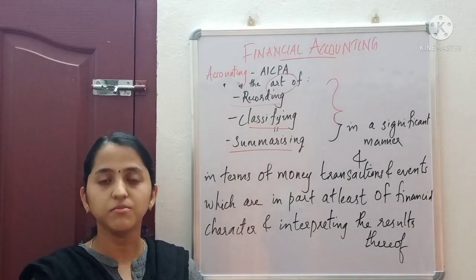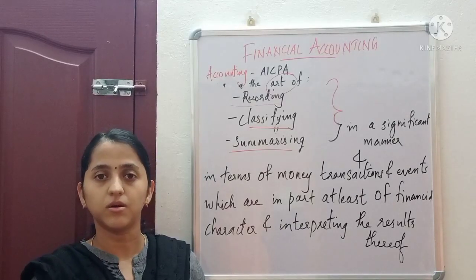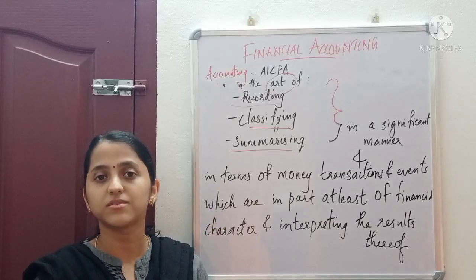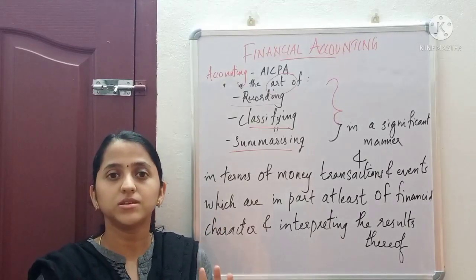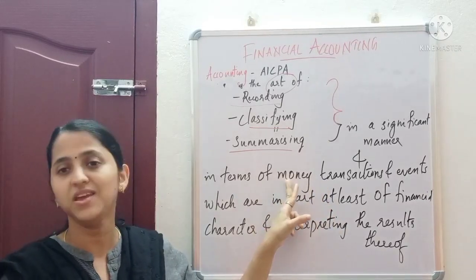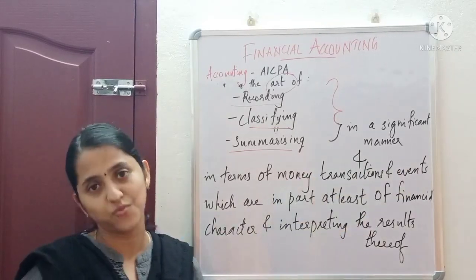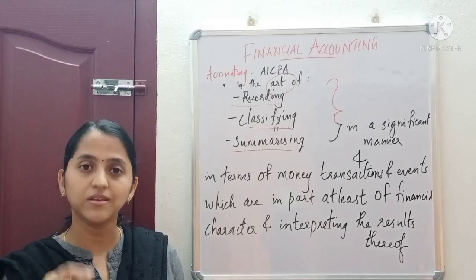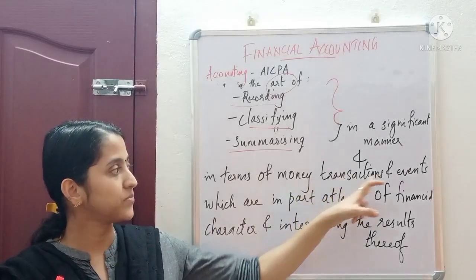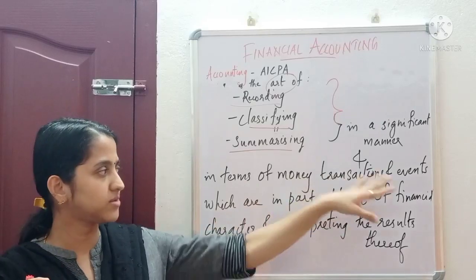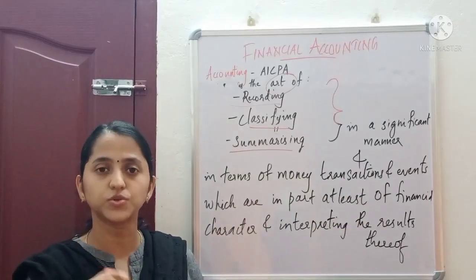In accounting or in business, the main concern or aim of the businessman is to make profit. Everything deals with money, transactions and events, everything is dealing with cash or events or transactions. It refers to the same thing.